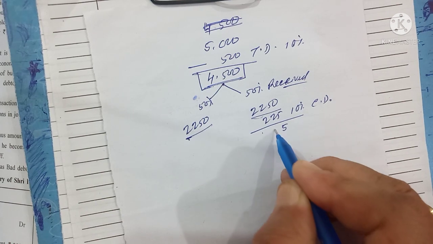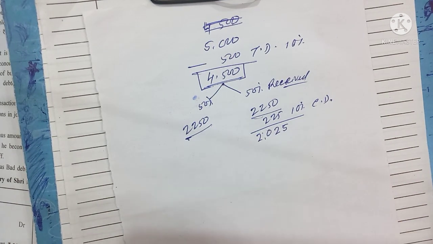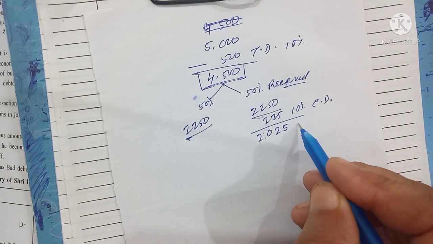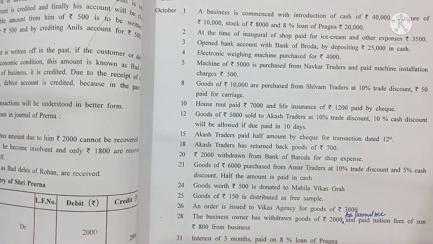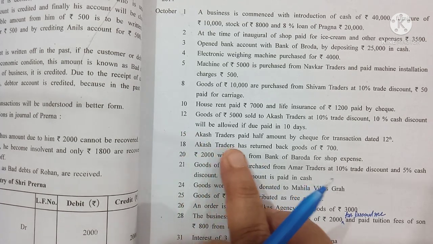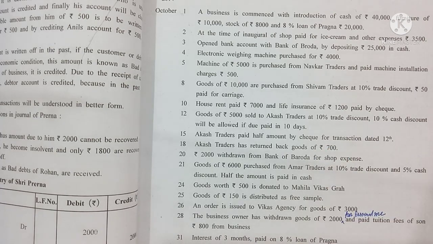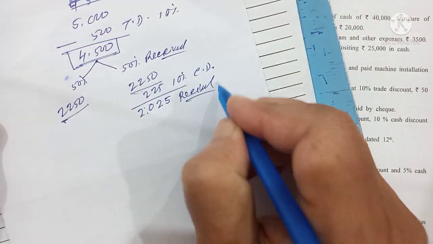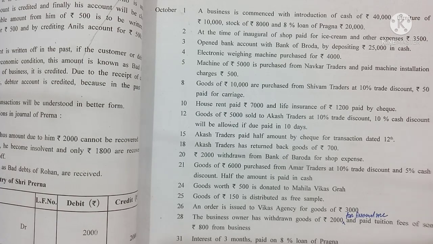2,250 minus 225 is 2,025 रुपया उन्होंने रिसीव किया. Either it is cash or check, let me see. It is given in 15: Akash Traders paid half amount by check. By check दिया तो bank. तो this is you have received through bank. This is trade discount and this amount is settled down. So your amount is settled down.